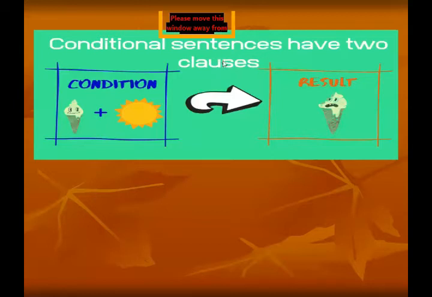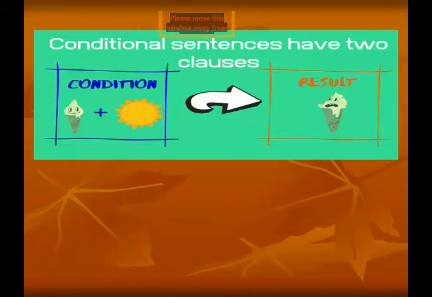Conditional sentences have two clauses. You all know very well the clause has a subject and a verb in it. So when we talk about a conditional sentence, we have two clauses. The first clause is based on the condition and the second clause is based on the result of that condition. Understand, students, what I am trying to say: in conditional sentences there are two clauses. One clause is based on the condition and the other clause is based on the result of that condition.